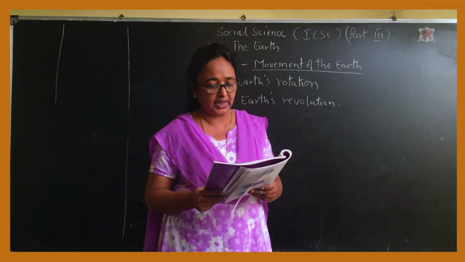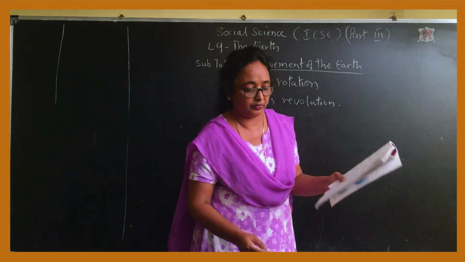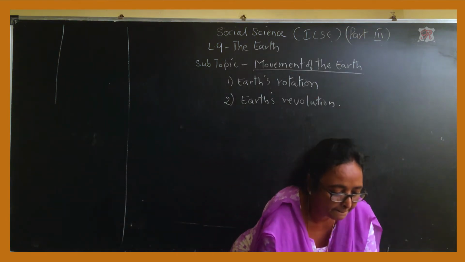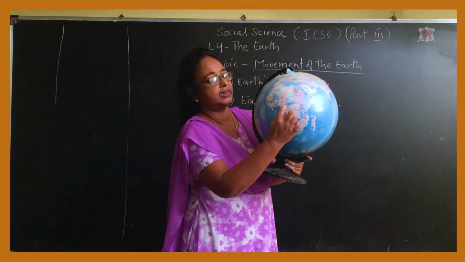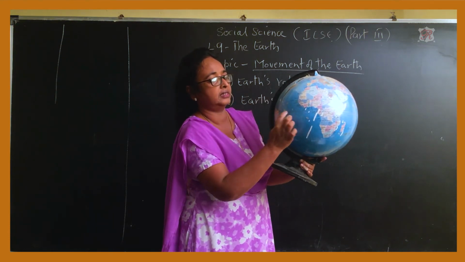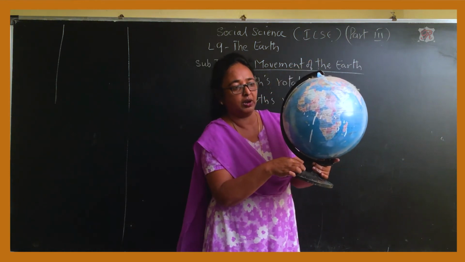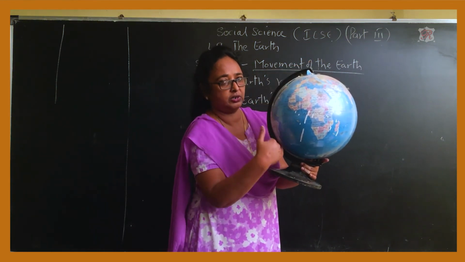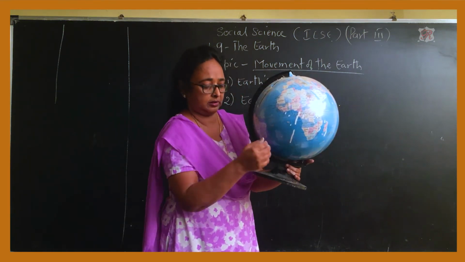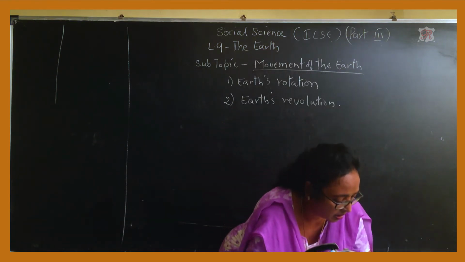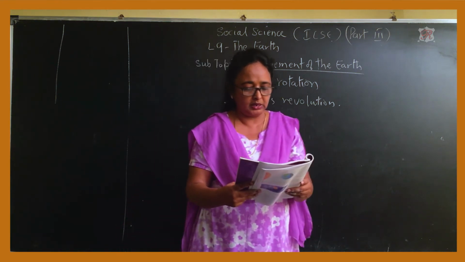The equator and the axis are imaginary lines. Now I have to show you the equator on this. This is the imaginary line. They have decided this will be the imaginary line. This is the equator here. This is the North Pole. This is the South Pole. And in between, the Earth is divided into two halves by the line of the equator. This is called the equator. So the Earth shape.